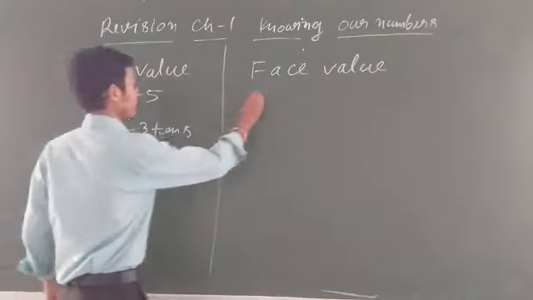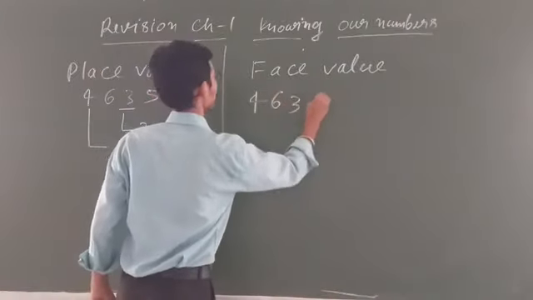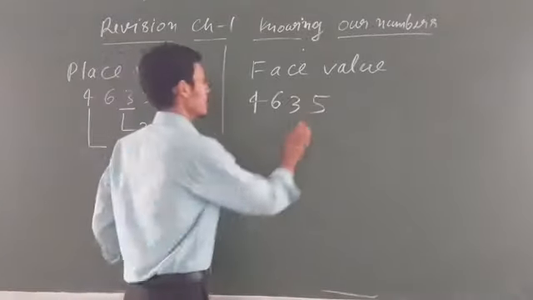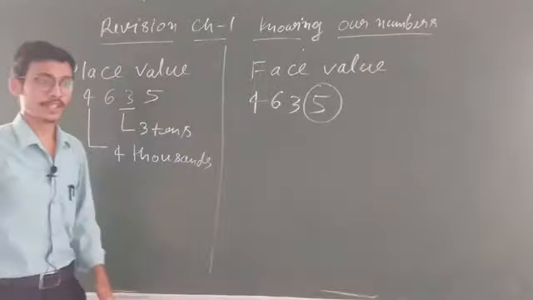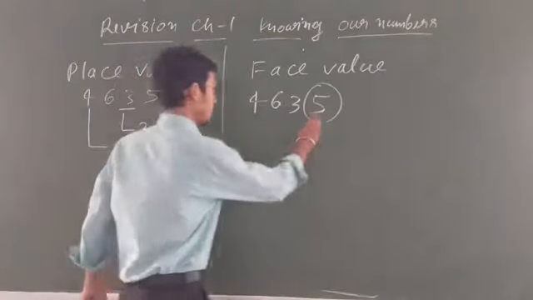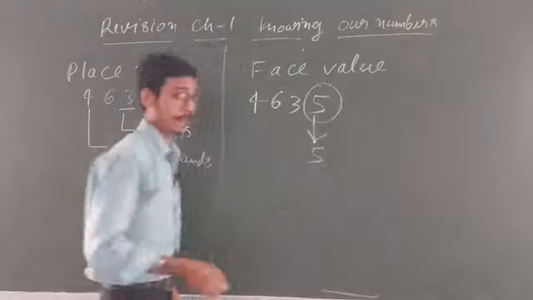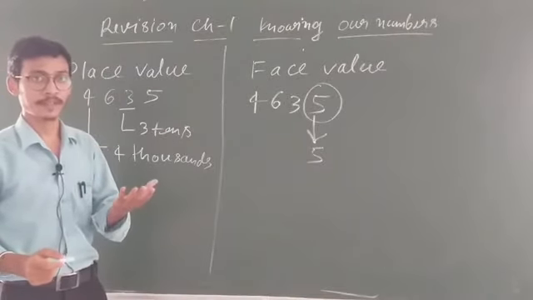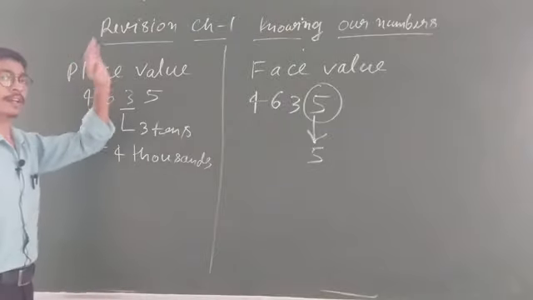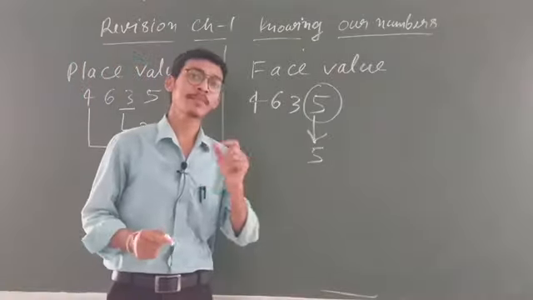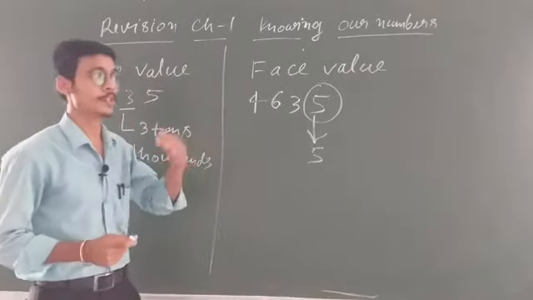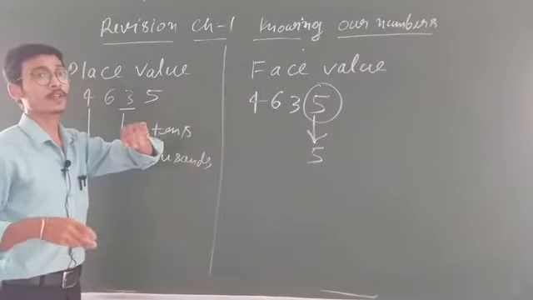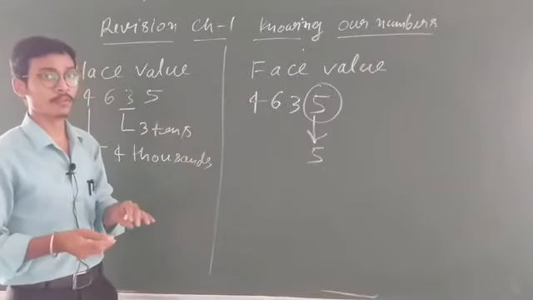But if it is given 4, 6, 3, 5, any number you can take. I am taking the same number. If I want to know the face value of 5, what is the face value of 5? So you write that the face value of 5 is 5. Why 5? Because face value will never change. Face value will never change. Clear? And place value may change, like if you want to go from one place to another place, you can go. Clear? But face value is like your own home. Like if you are living in Gorakhpur, then this is your own home.